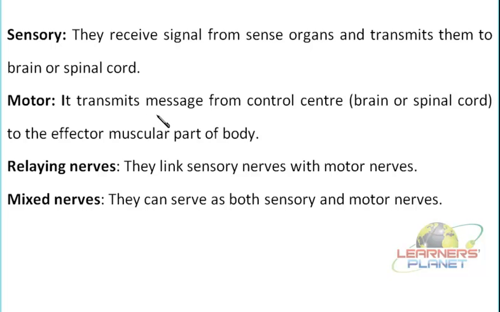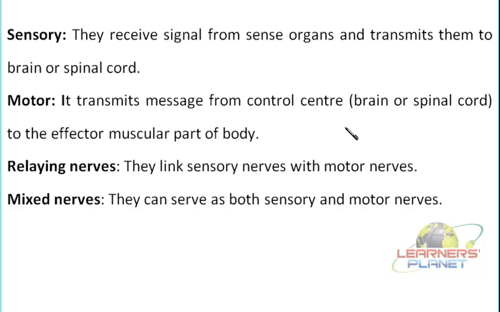Now the message is conveyed to the central nervous system, which is known as the control center or the decision making center, and it involves what? Brain or the spinal cord. So we are putting "brain or spinal cord" here because the motor nerve, which is conveying the message, is going to be different.